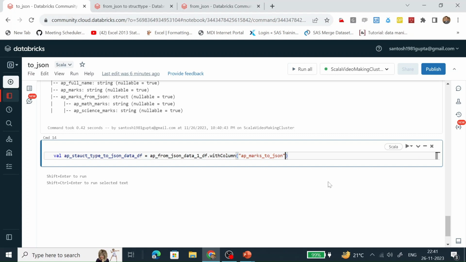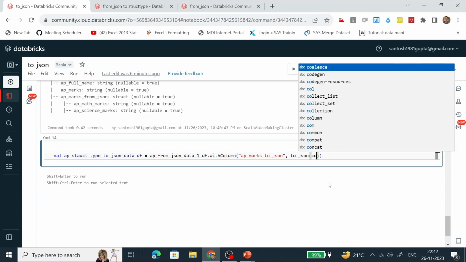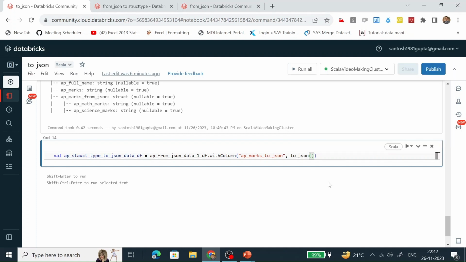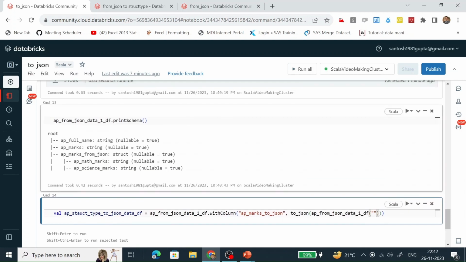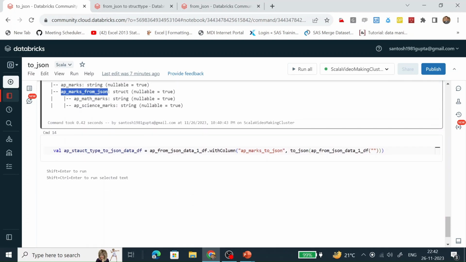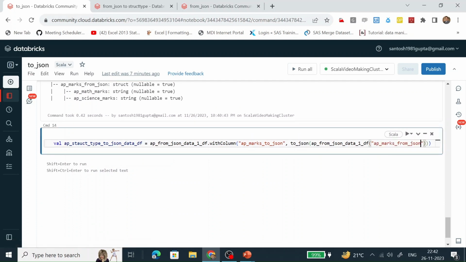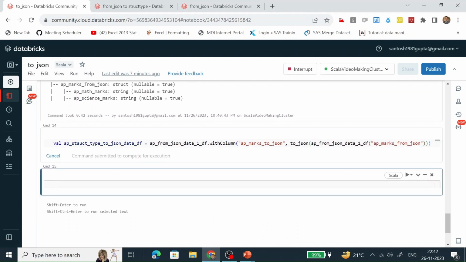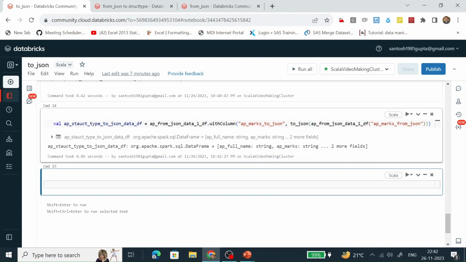And how will this column's data populate? It will populate with the help of a toJSON function. And which column will it take? It will take a column which is of a struct type. So first let's put the data frame name, and in the data frame let's put the name of the column which is of struct type. Let's run it. So this data frame has been created successfully.